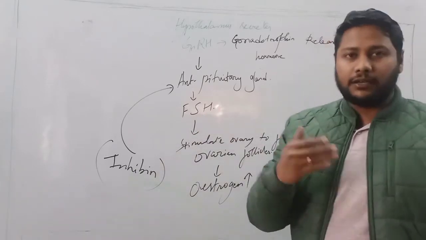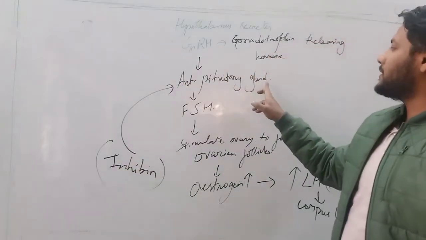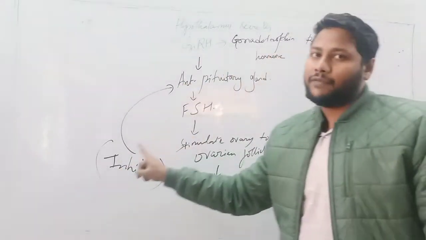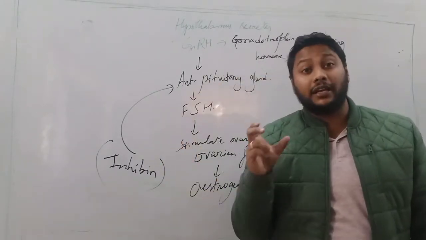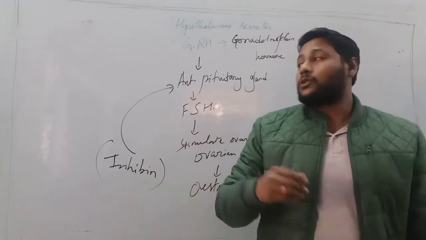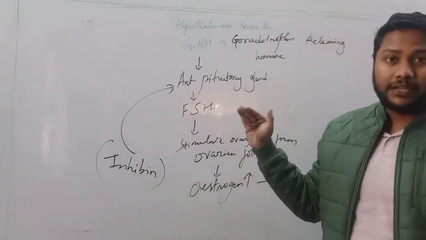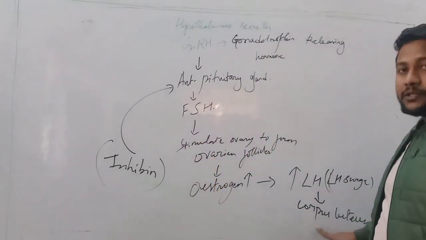It is very easy to understand that if inhibin inhibits the anterior pituitary gland, no FSH and LH will be released. If FSH and LH are not released, no corpus luteum will be formed, which will ultimately lead to the regression of the corpus luteum.